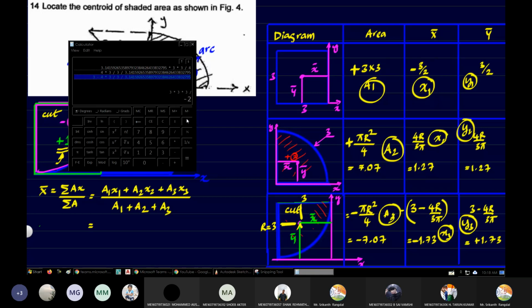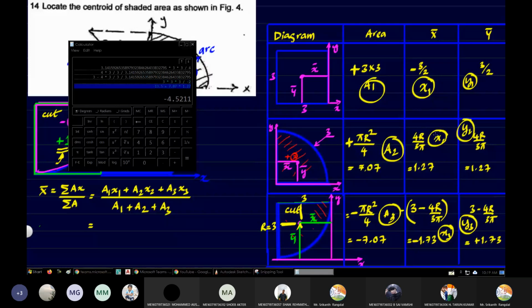Then the result of this we will have to add to a2 x2. So plus a2 is 7.07. Multiply that with x2. x2 is 1.27.